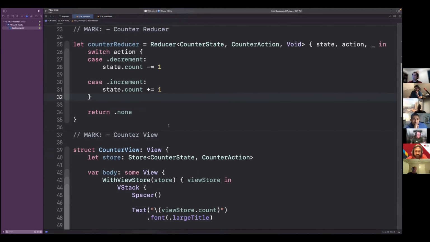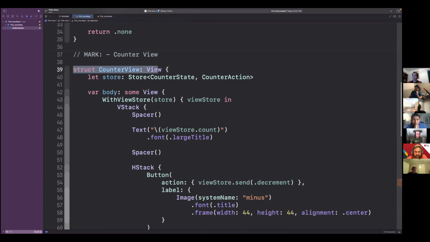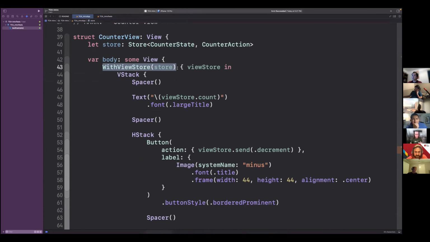So now we can go to the view, and we can create this counter view. The first thing that we're going to create for a view is some store, and this store has our counter state and our counter action. Pretty much in here, we're going to use this WithViewStore, and this WithViewStore is very specifically with SwiftUI. So store itself is not an observable object, but once I have this inside of here, viewStore becomes this observable object that I can actually observe and read and view. And right here, I just view the count.